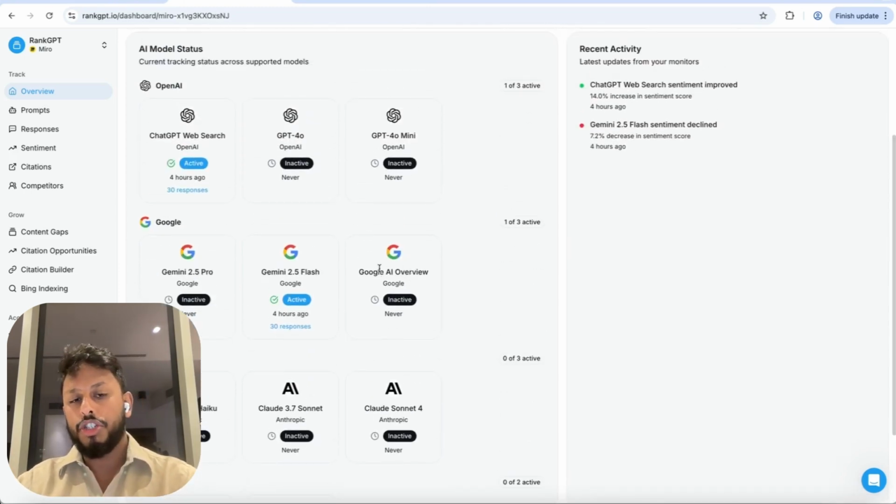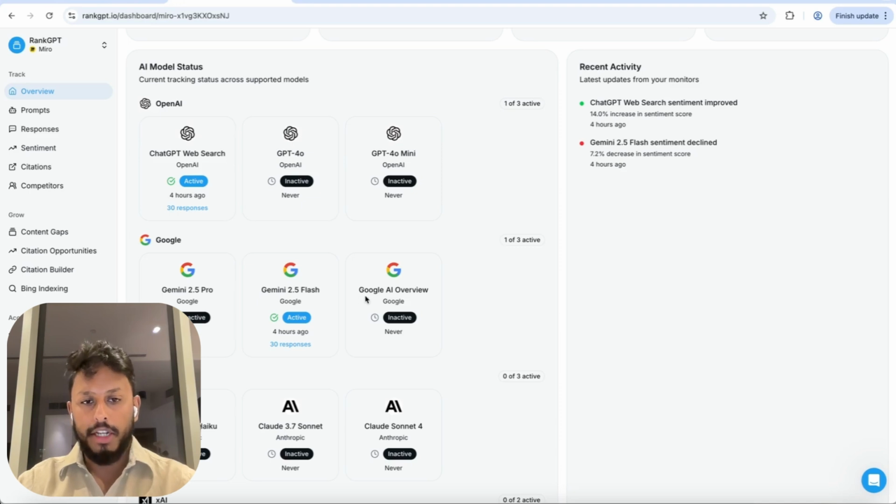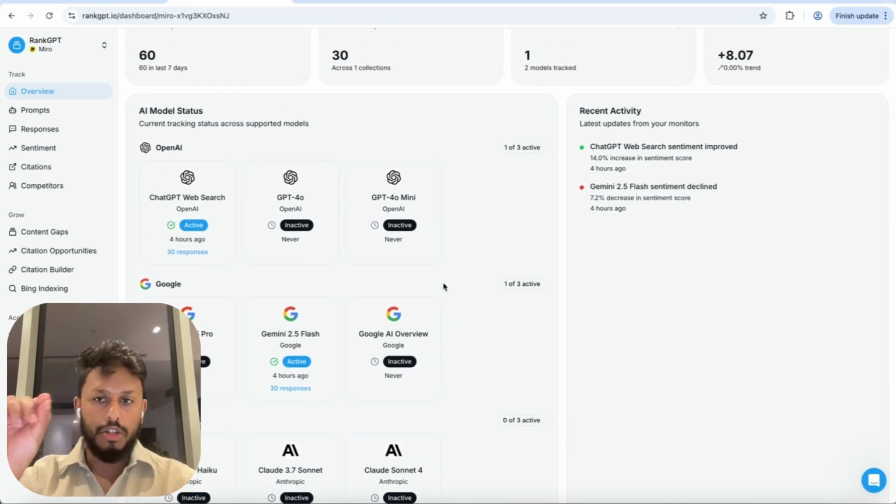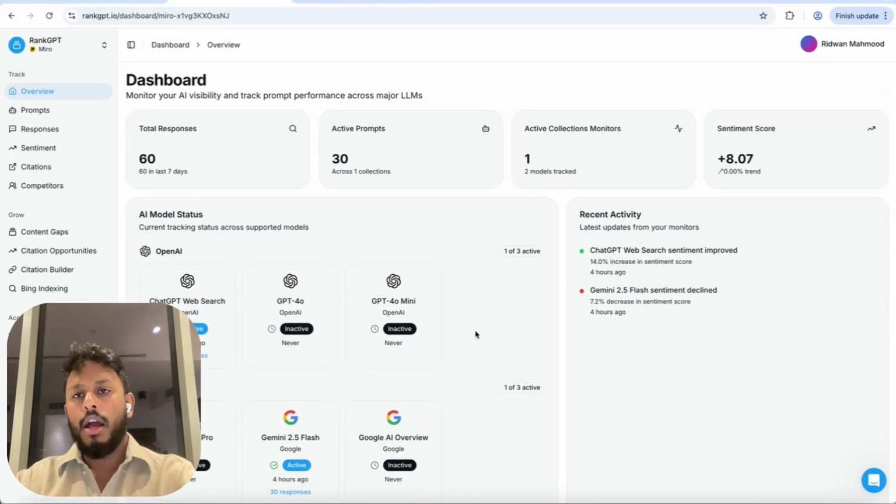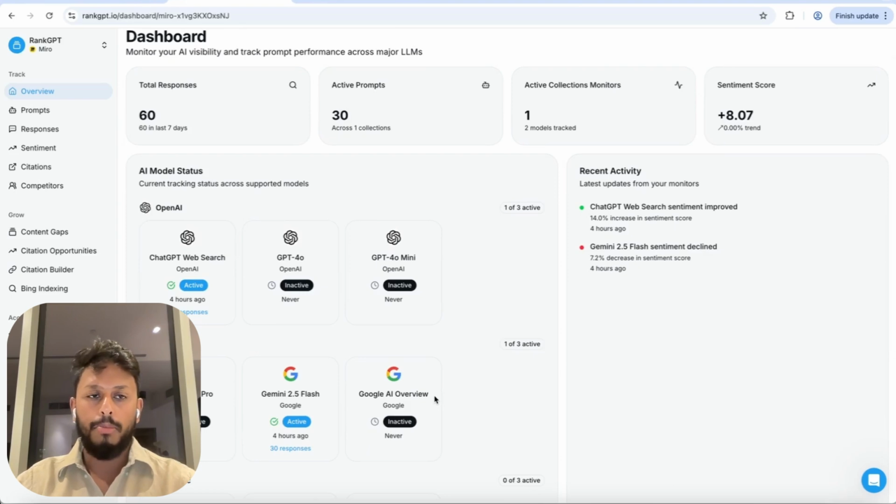And then I would also suggest that you set up a prompt collection for Google AI Overview, which you can do in your account. That is monitoring when you type something into Google and it shows you that Google AI summary result at the top of the search results, that's the Google AI Overview. So you can track these in RankGPT as well. And that's very important because if you're a disbeliever of the hypothesis that people are going to move away from Google for their search, well, it doesn't matter anyway, because Google search itself is changing with those AI overviews at the top. So RankGPT will help you monitor that.